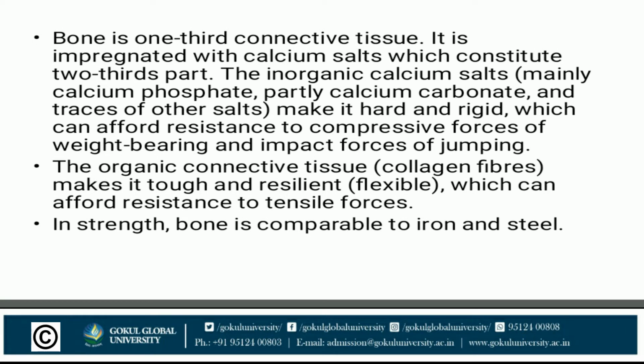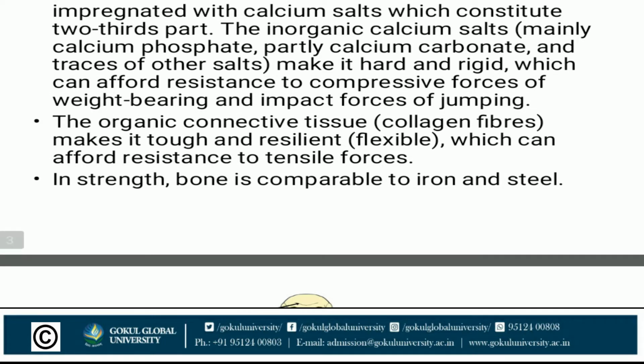Now, definition. Bone is 1/3 connective tissue. It is impregnated with calcium salts which constitute 2/3 part. The inorganic calcium salts, mainly calcium phosphate, partly calcium carbonate, and traces of other salts, make it hard and rigid, which can afford resistance to compressive forces of weight bearing and impact forces of jumping. The organic connective tissue, collagen fibers, makes it tough and resilient, which can afford resistance to tensile flexible forces. In strength, bone is comparable to iron and steel.